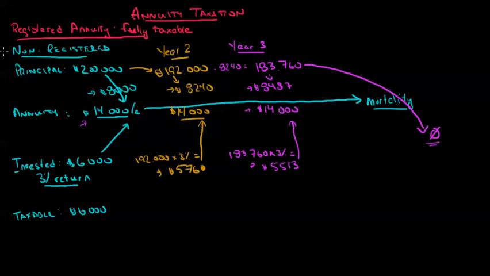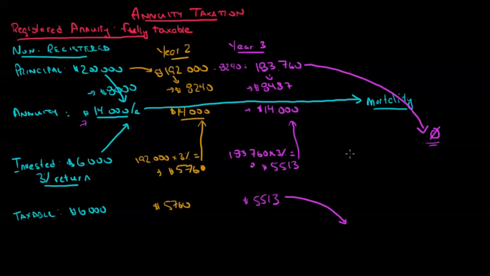So basically, they now have to come up with the money out of their reserves to continue paying me the promised benefit. Now, what's going to be taxed here? Well, in year 1, we saw $6,000 of taxable income. In year 2, we'll have $5,760 of taxable income. And in year 3, we'll have $5,513 of taxable income. Just like my annuity benefit's going to drop off to zero, eventually that will drop off to zero as well.